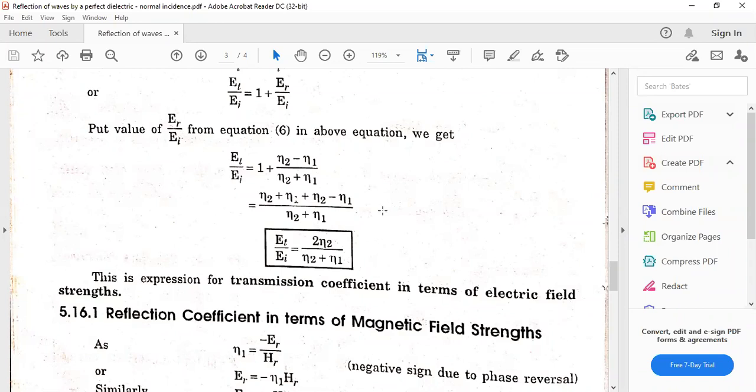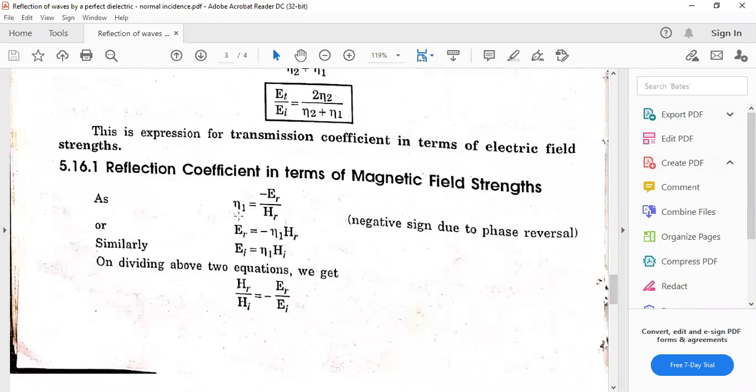Okay, so these are the reflection coefficient and transmission coefficients for the electric field strength. Similarly, we have to derive similar formulas for magnetic field strength also. Now, for the magnetic field strength, again starting, eta 1 is equal to minus ER upon HR, or ER is equal to minus eta 1 into HR.